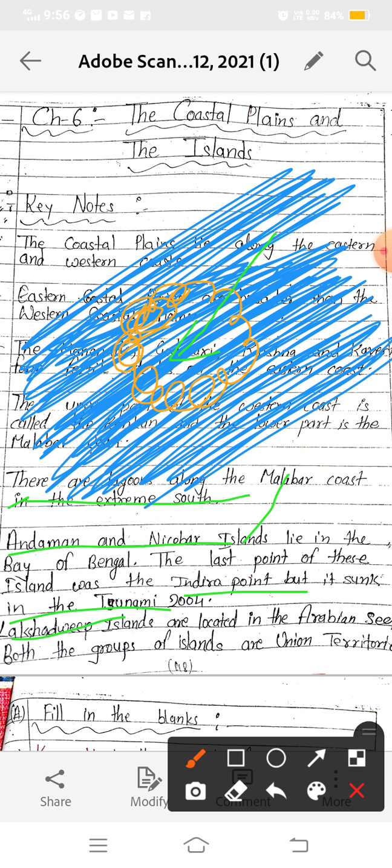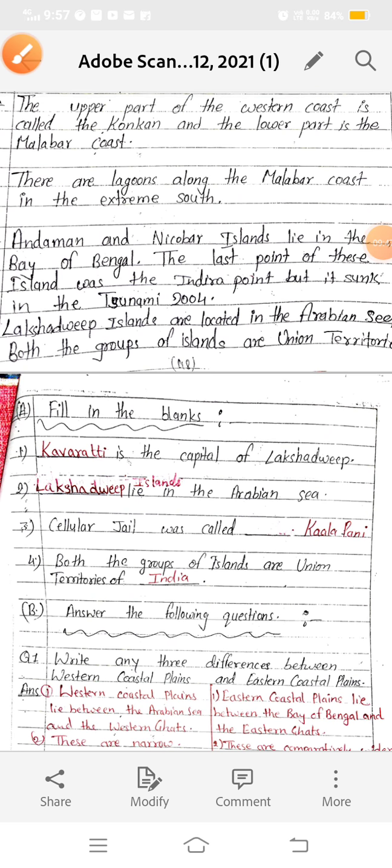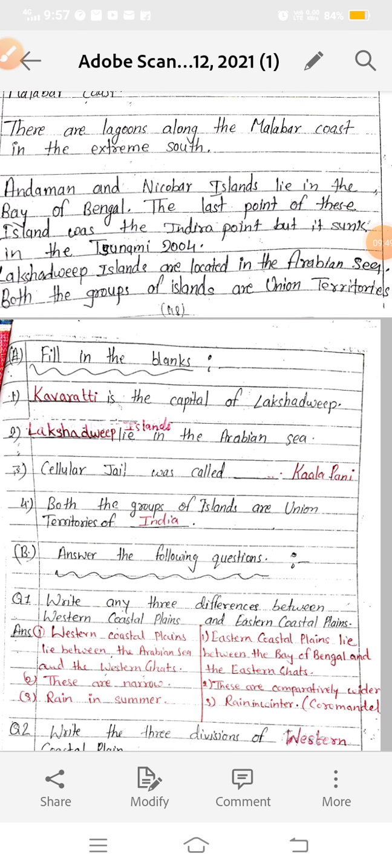We have 8 union territories, as you have learnt in chapter number 1. So the Lakshadweep Islands and the Andaman and Nicobar Islands both come under our union territories, and Lakshadweep is our smallest union territory. Now we will do the question and answer exercise of this chapter.